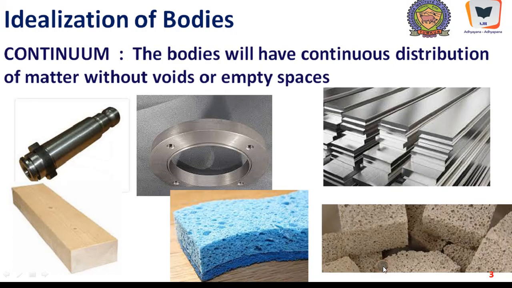While studying the effect of forces on bodies in engineering mechanics, whether the bodies are at rest or in motion, the bodies are normally idealized. This idealization makes our analysis of rigid bodies subjected to different kinds of forces a very easy procedure.